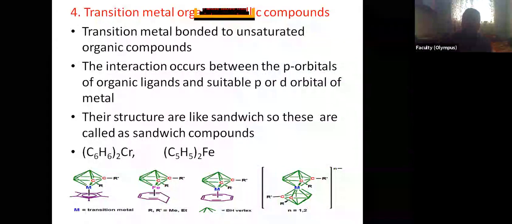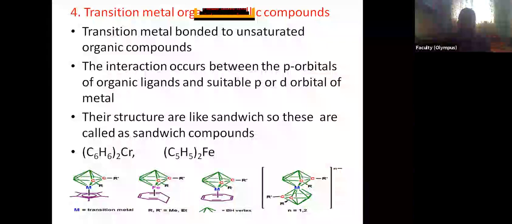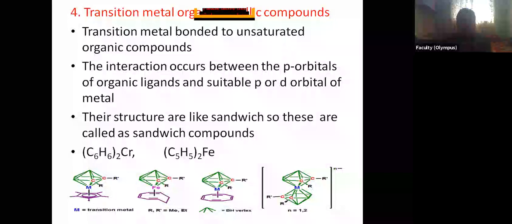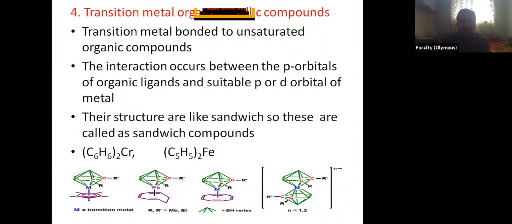Other alkali metals, alkaline earth metals or semi metals do not form such type of sandwich compounds. Sometimes these are called metallocenes, ferrocenes. Okay, so these are the transition metal organometallic compounds, and one Nobel Prize was awarded for these metallocenes or ferrocenes. Okay. So these are the classification of organometallic compounds.